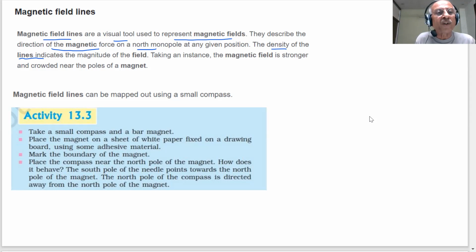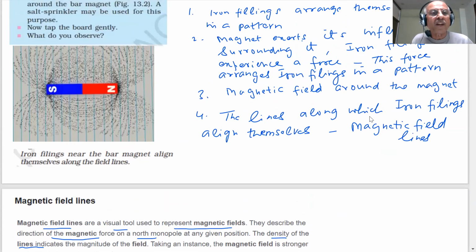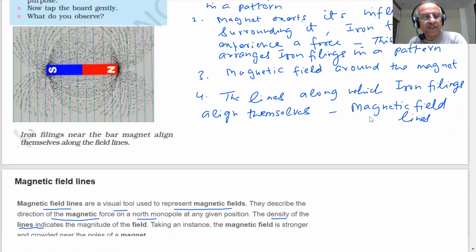The magnetic field is stronger and crowded near the poles of the magnet, because you will see in the picture, they are very dense. This is a very dense area, and they become less dense as you move away from the magnet. Near the poles, the field is very dense.